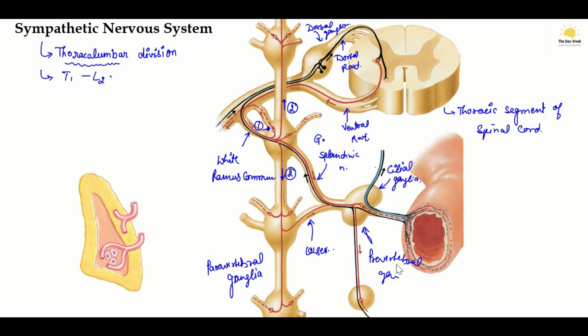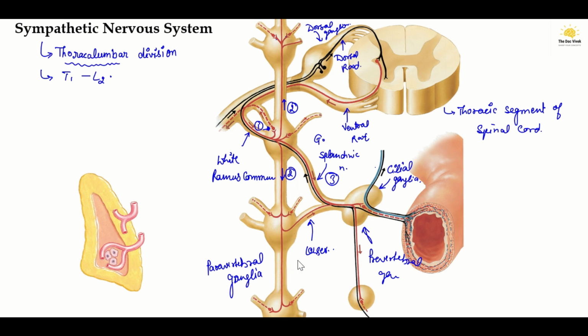That's why they are known as prevertebral ganglia. So fibers from these ganglia or splanchnic nerves move to some prevertebral ganglia, and then they can innervate the organ. So it was the third fate of this fiber.